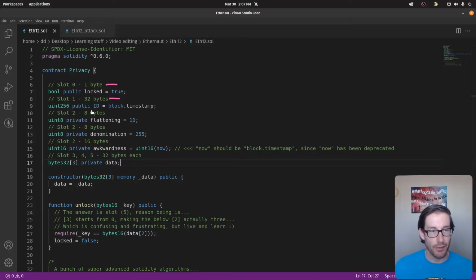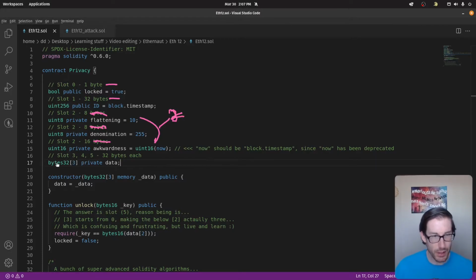Below that, we're going to have slot 2 for a few of these. The reason we're going to have a few is because we have 8. This is 8 bits, not bytes. So this is wrong. These are bits, not bytes. And this goes down to the gas efficiency piece, right? We have a few uint8s and a uint16. So these 8s and the 16 are all going to be smushed together in the same slot, and that's all going to be in slot 2. That makes this more gas efficient and saves the programmer ether when deploying and using this contract.